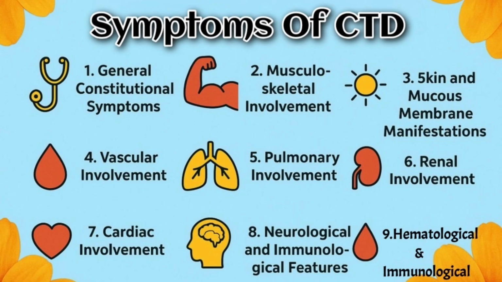Pulmonary involvement arises from autoimmune inflammation of alveoli, interstitium, or pulmonary vessels. Features include interstitial lung disease, pulmonary hypertension, dyspnea, and dry cough. Examples: systemic sclerosis shows an NSIP pattern, interstitial lung disease, and pulmonary hypertension due to vascular remodeling. Antisynthetase syndrome presents with interstitial lung disease, mechanic's hands, and myositis.